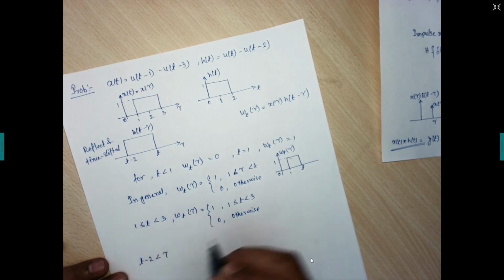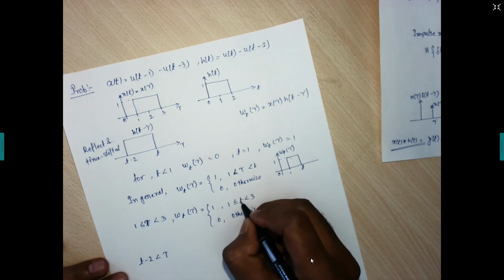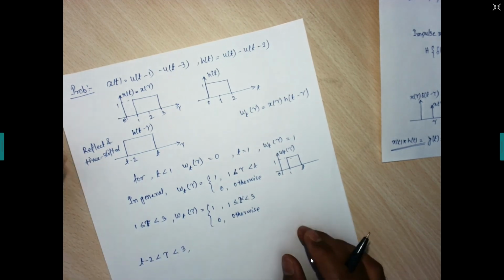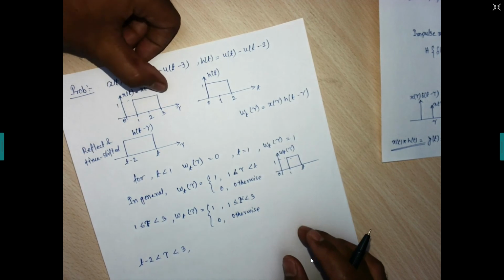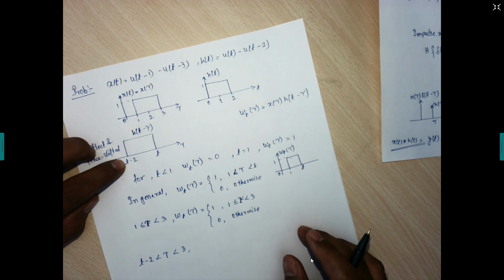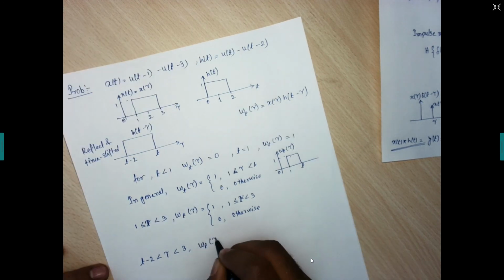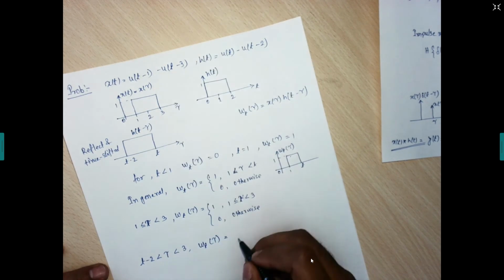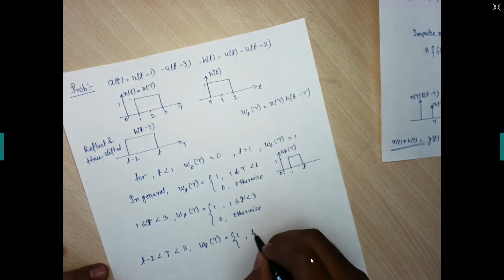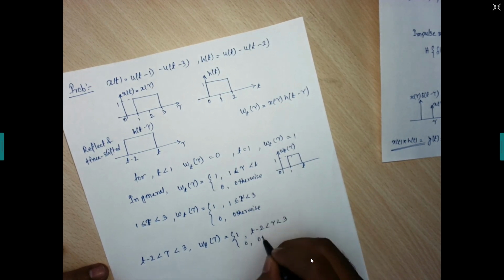Sorry, this one will be your tau. In respect of tau we are writing, so tau less than 3. What we are doing is this: the rightmost edge of this x tau will have the interaction up to t minus 2. So from t minus 2 to 3, what will be this x w of t, tau? It is again 1, for t minus 2 less than tau less than 3, and 0 otherwise.